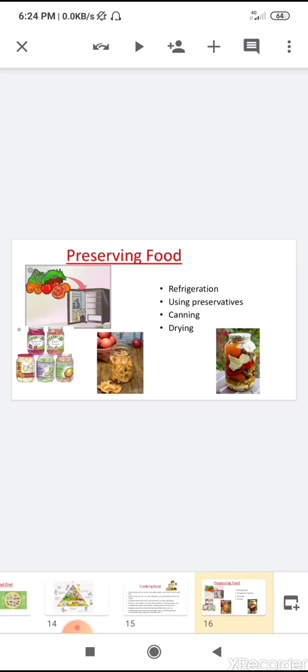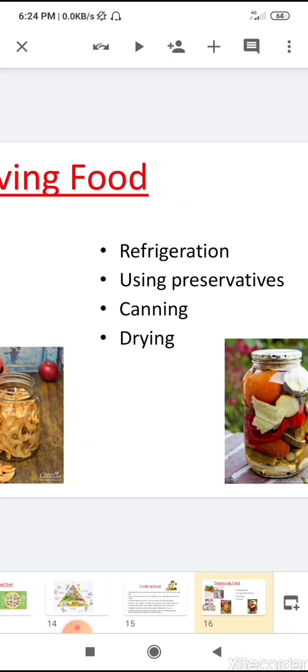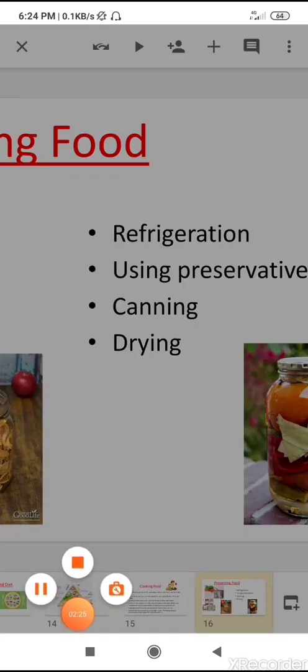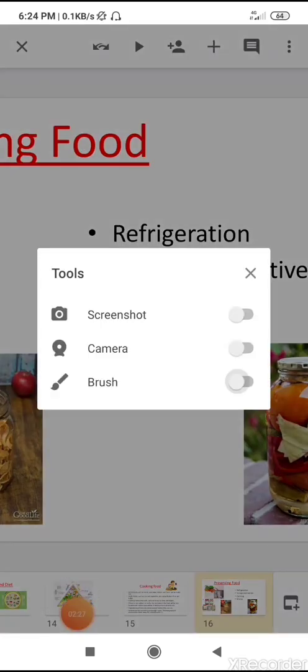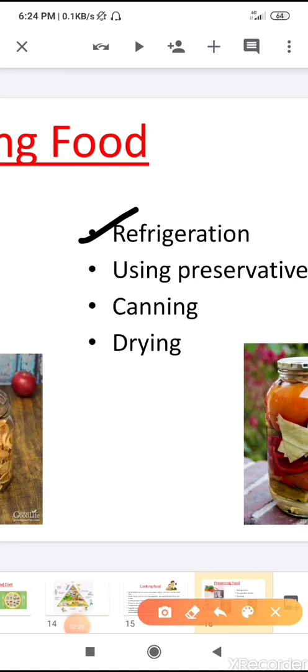Then we have learned some methods of preservation. First we have learned about the refrigerator. What is refrigeration? The food is kept in a refrigerator.